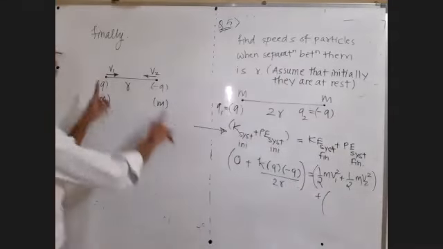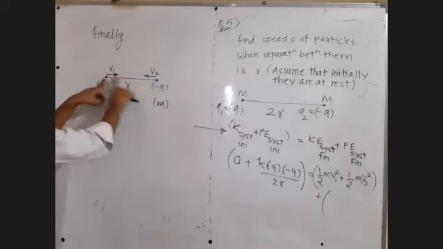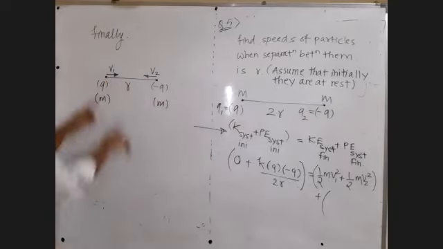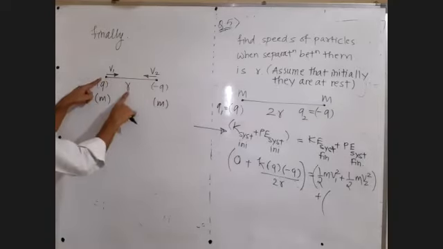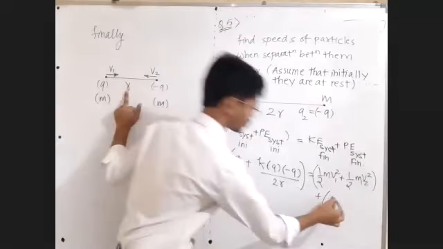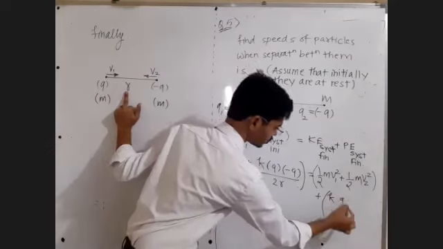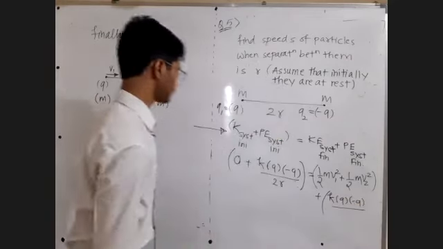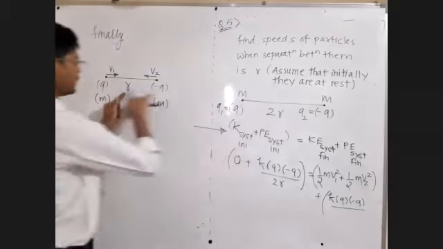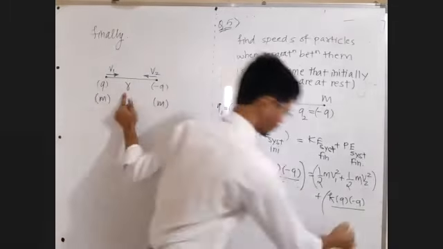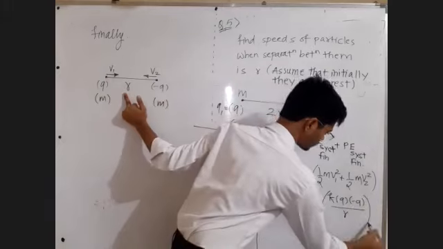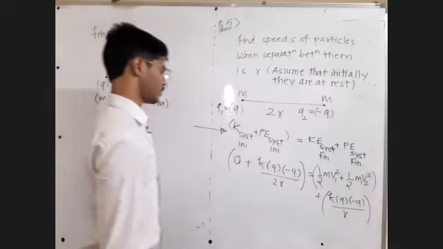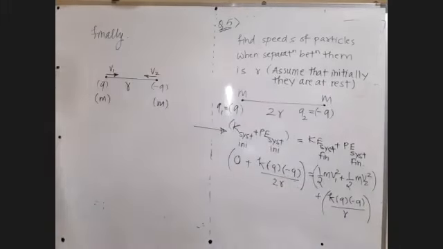This is still a two charge system, 2 point charges in the system. So K Q1 Q2 upon R12, K Q1 Q2 upon distance between them. Here Q1 is Q, Q2 is minus Q, and the distance between them is now not 2R, it is now R. Fine. First learn how to put the values in the formula.